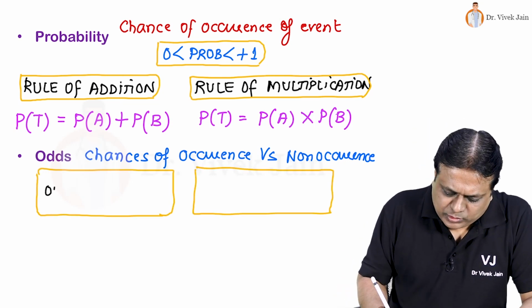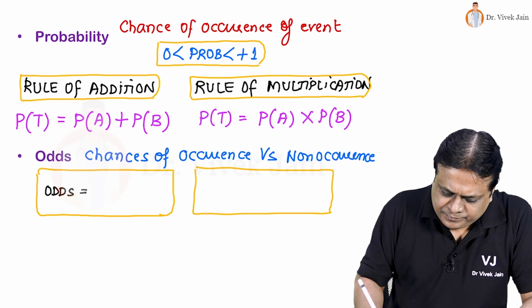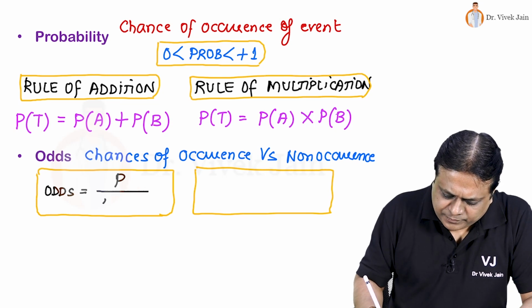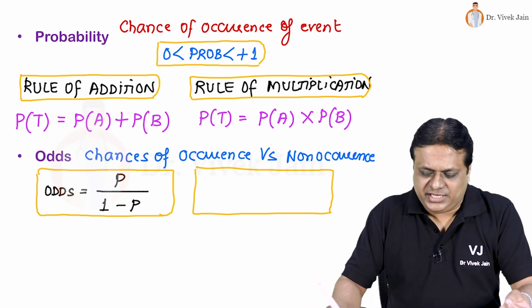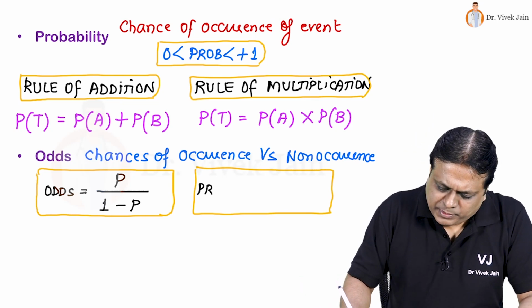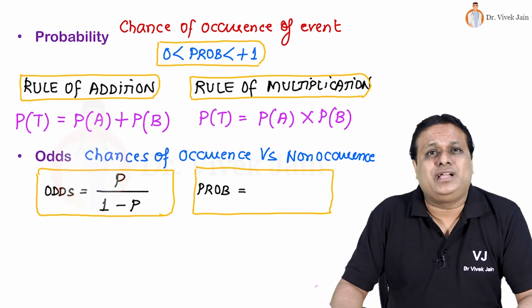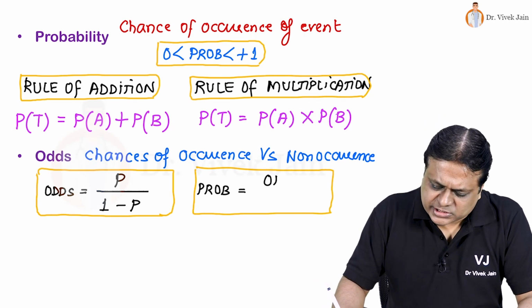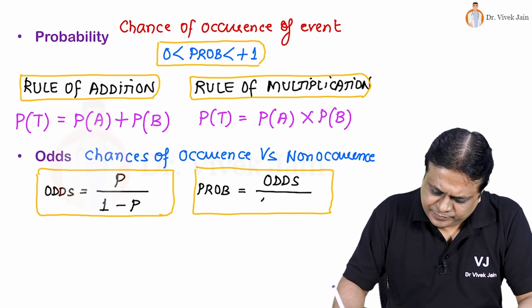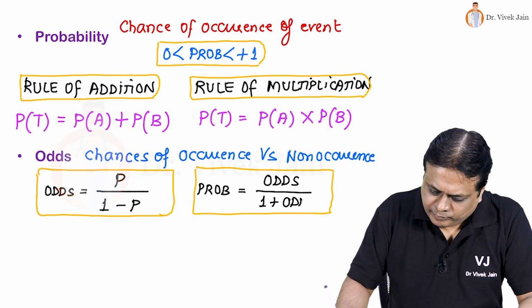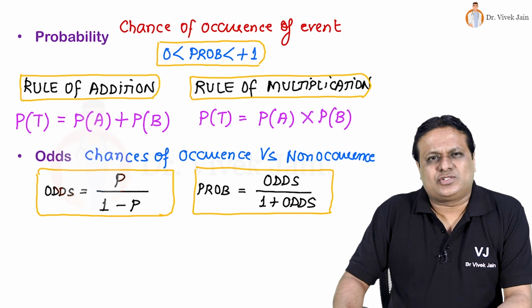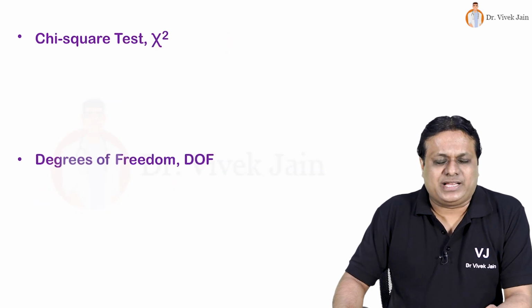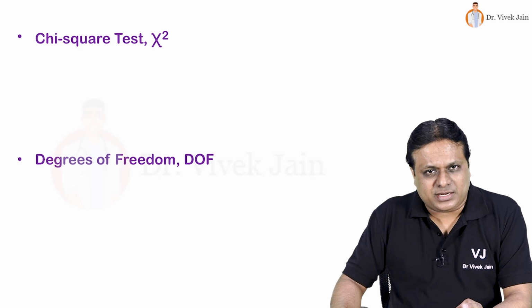Odds can be calculated by the formula probability upon 1 minus probability, or I can say the other way around. Probability can be calculated by the formula odds divided by 1 plus odds.